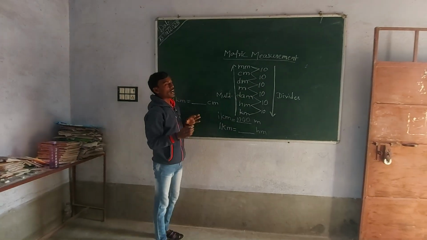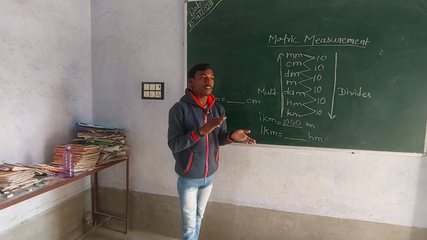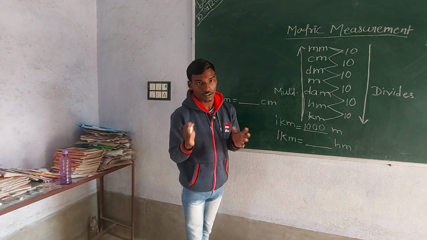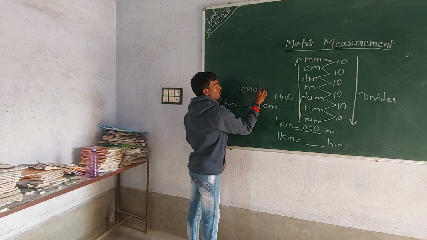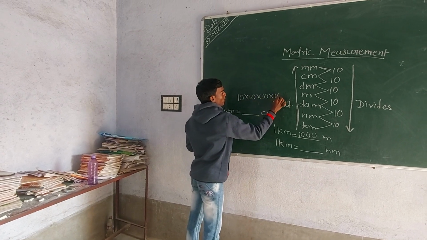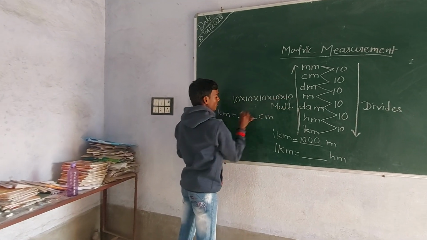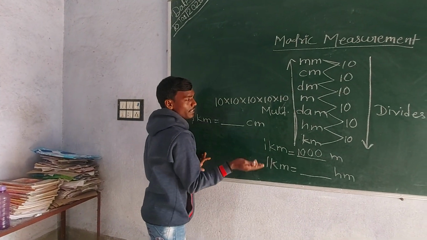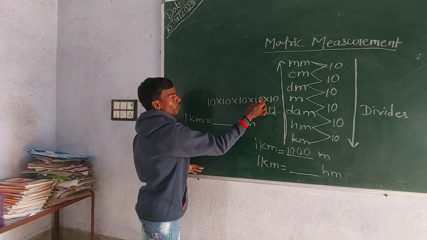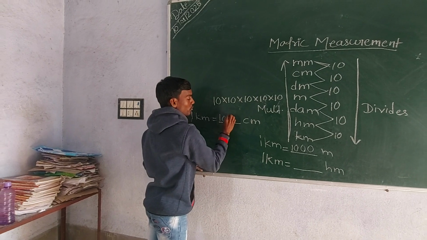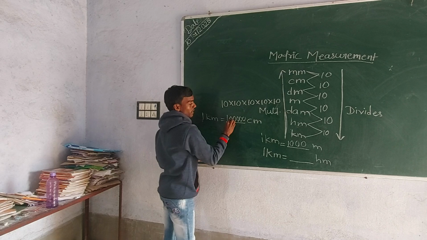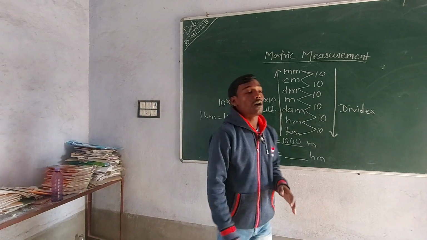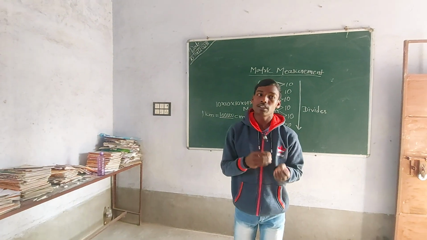It means we are multiplying 5 tens continuously, like 10 into 10 into 10 into 10 into 10. So 10, 100, 1000, 10,000. It means 1 kilometer equals 10,000 centimeters.